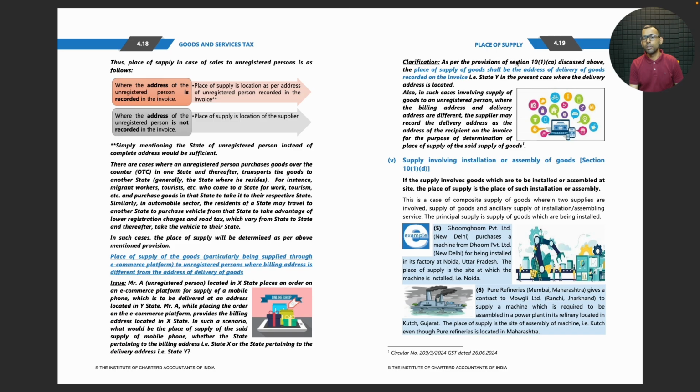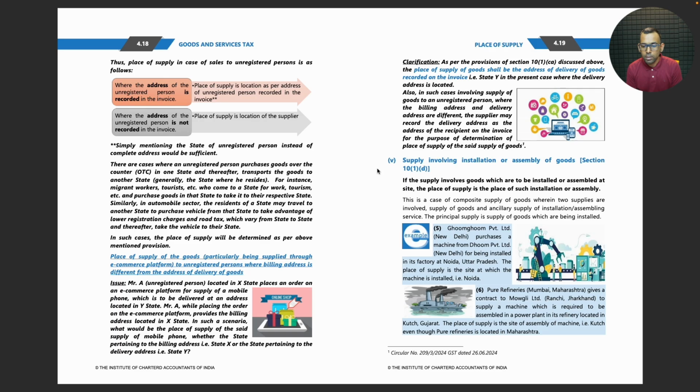Clarification: as per provisions of section 10 subsection 1 clause CA discussed above, the place of supply of goods shall be the address of delivery of goods recorded on the invoice, that is state Y in the present case where the delivery address is located. Also, in such cases involving supply of goods to an unregistered person where the billing address and delivery address are different, supplier may record the delivery address as the address of the recipient on the invoice for the purpose of determination of place of supply of the said supply of goods.